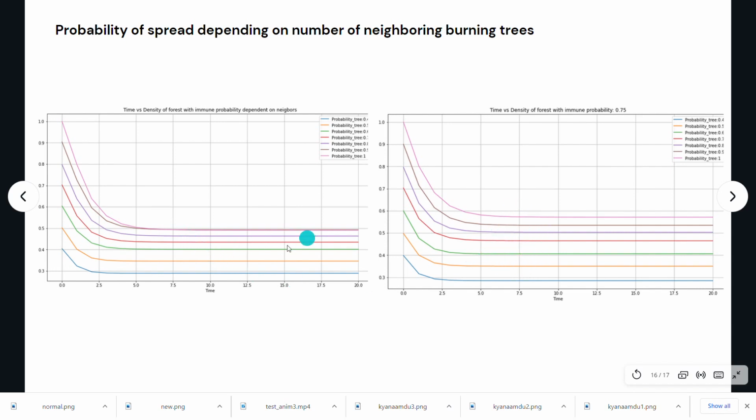So here if more neighbors are burning, we see that we have a higher probability of burning, or the immune probability goes down, and here the immune probability is constant. So here we see that the final resulting density of the forest is less because the trees burn more, and here it is more, and here the density is more.